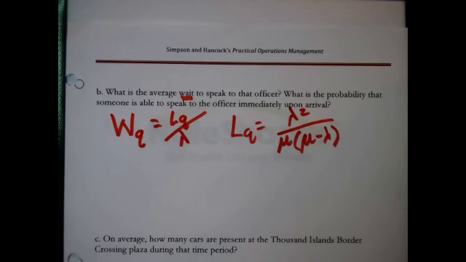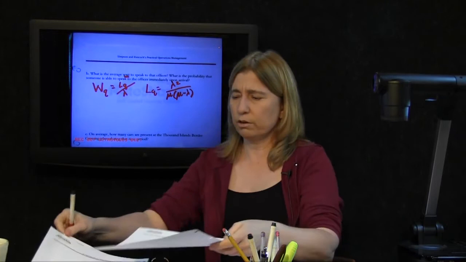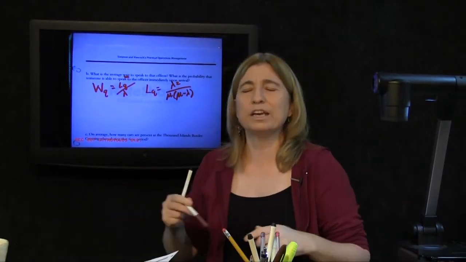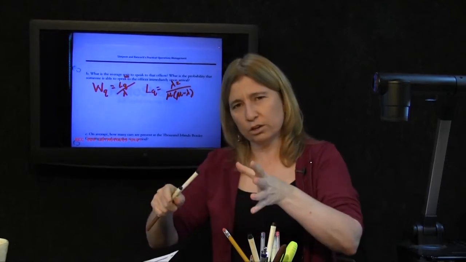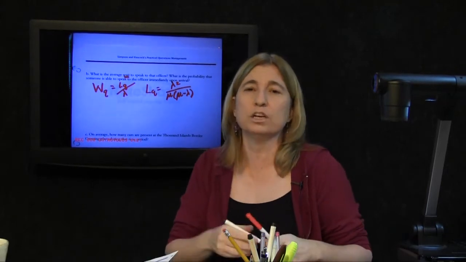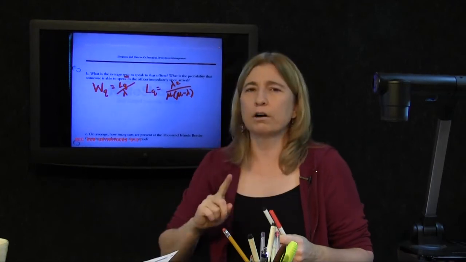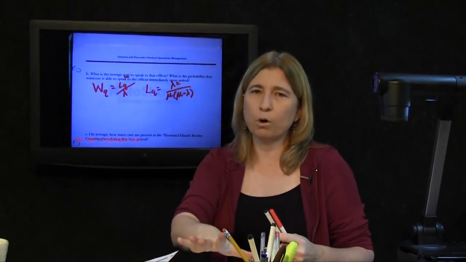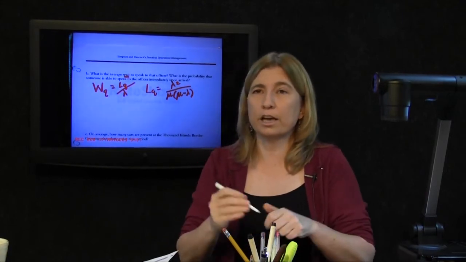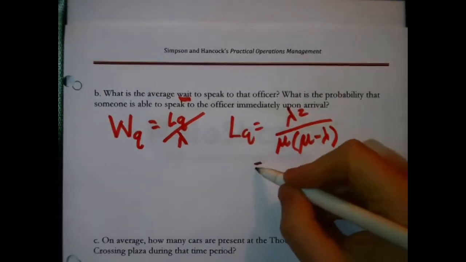You say, well, okay, so I'm going to need LQ before I actually solve for this WQ? And the answer is yes. One of the things about this particular statement of the MM1 model is a lot of these formulas, and you can see it there on the sheet, they're chained together, they plug into one another. So in order to calculate what we want, which is the average wait to speak to the officer, first we have to ironically calculate the average number of cars that are waiting to speak to the officer. That, we just fill out this formula.